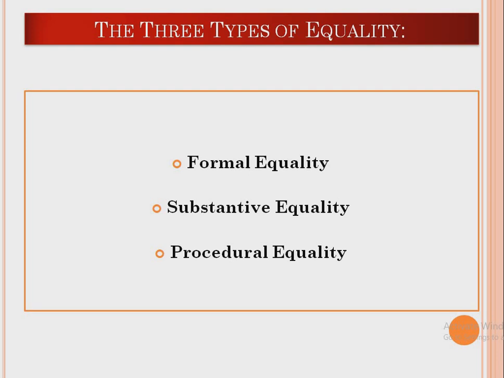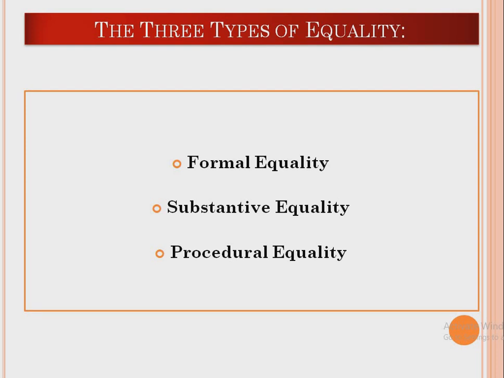These three types of equality are also important, mainly because they are to be discussed in terms of how equality has been given to the individual.